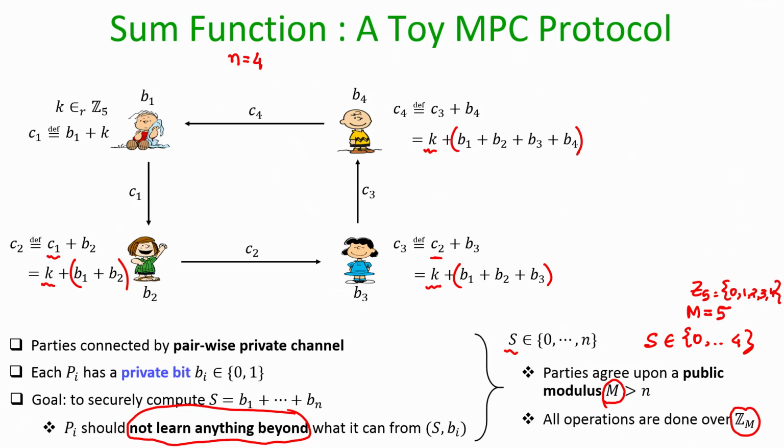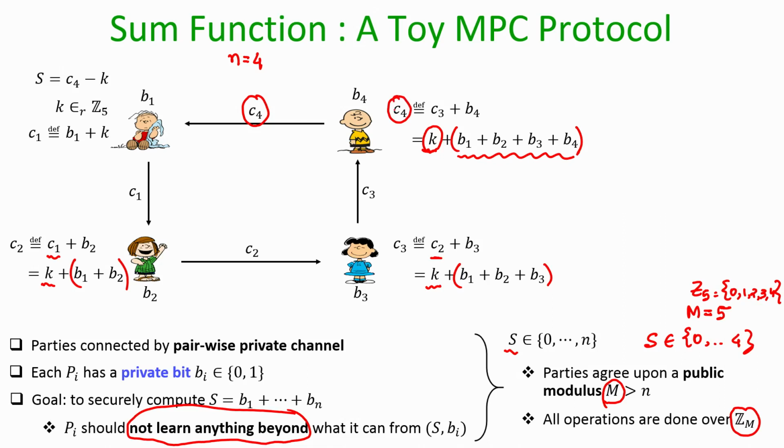Now, the first party, if you see the value of C4 closely, is getting an OTP encryption of the sum of 4 bits with respect to the pad k, which is available with P1. So it can just remove the pad k, or actually perform the decryption of the ciphertext C4.